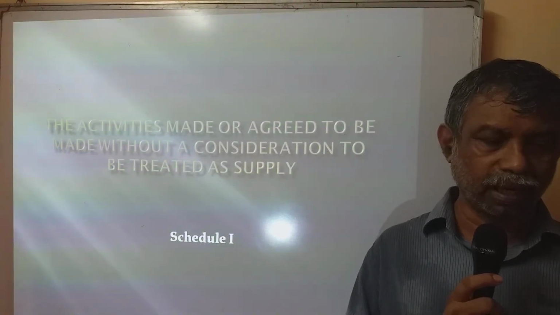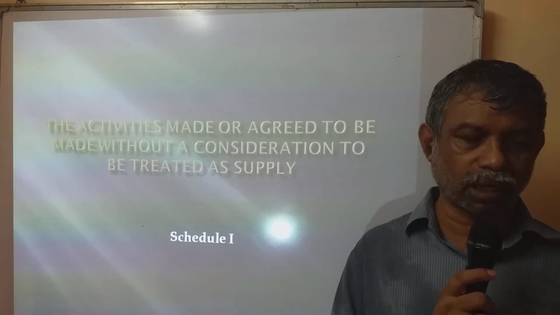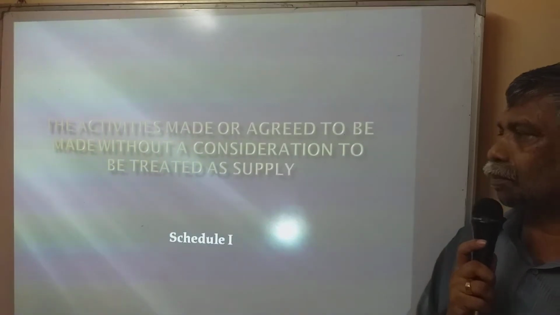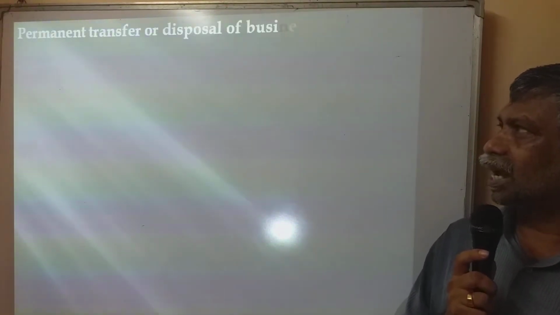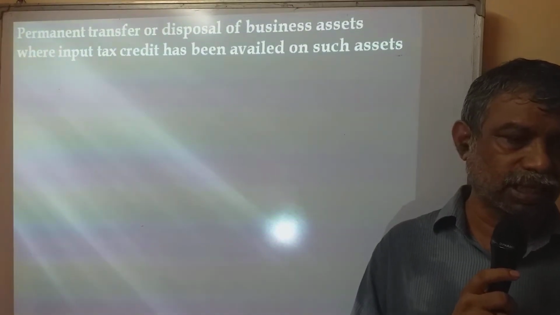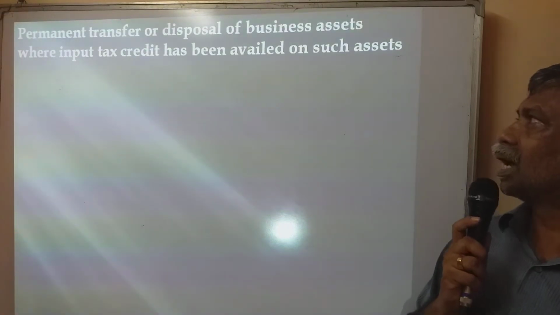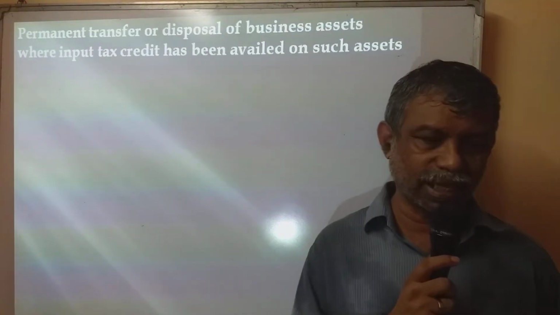The heading of the list is activities made or agreed to be made without a consideration to be treated as supply. And the first item is permanent transfer or disposal of business assets on which input tax credit has been availed.